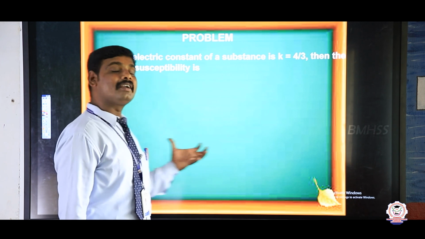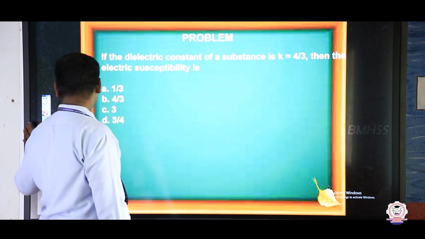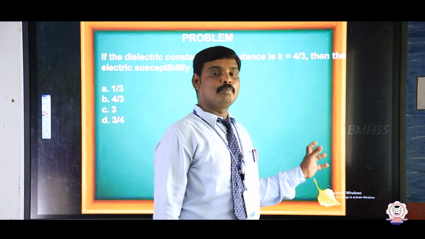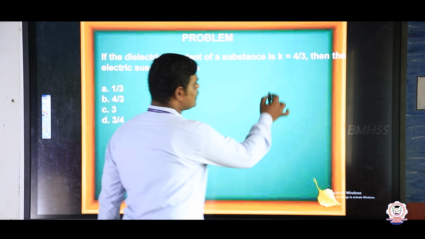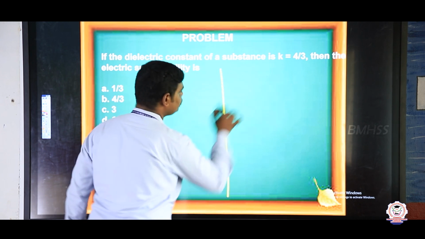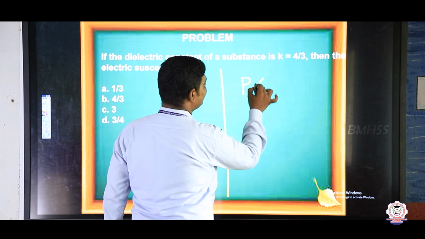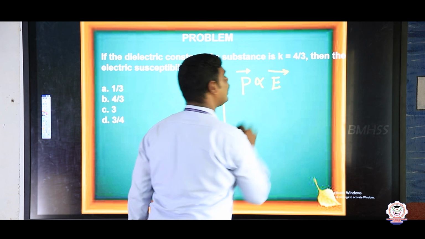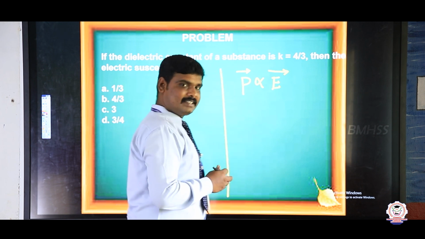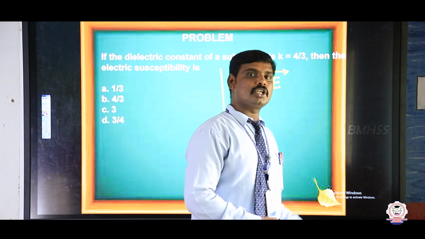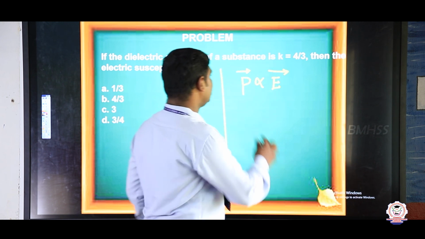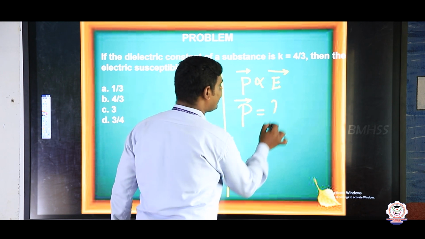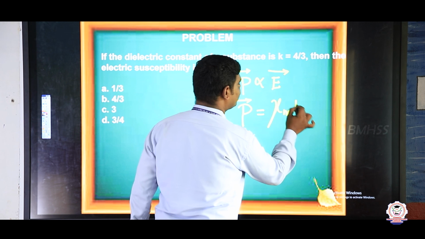So electric susceptibility, we don't know that. Listen, my dears, this question is asked from polarization. The polarization P vector is directly proportional to the external electric field. So P vector, which is the polarization, is equal to chi m into E vector.